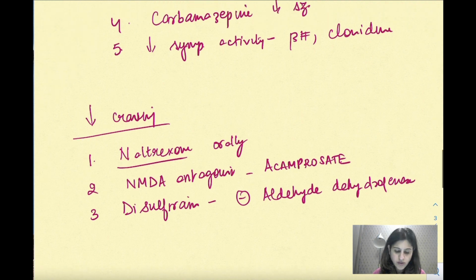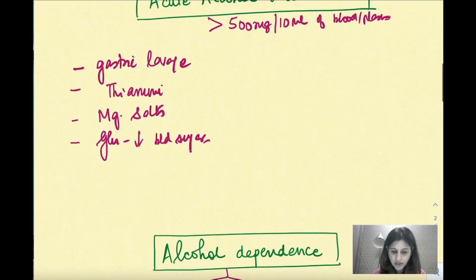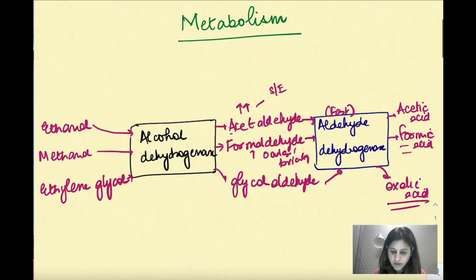Okay? So if I see here in this diagram, it will inhibit the enzyme, this one, aldehyde dehydrogenase. Okay? This enzyme is inhibited. So when this enzyme is inhibited, we're talking about ethanol. So obviously acetaldehyde won't be converted into acetic acid. So the level of acetaldehyde will be high in the body. And I told you all the unpleasant side effects, they start coming.